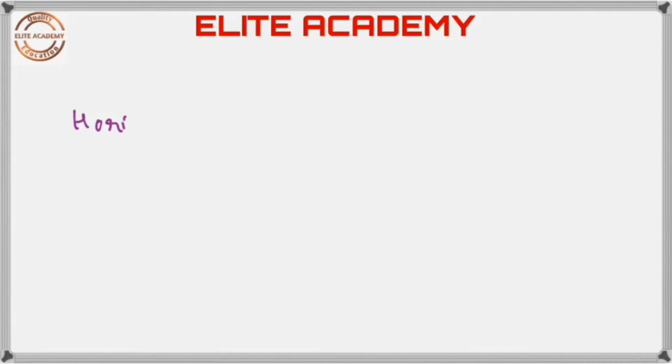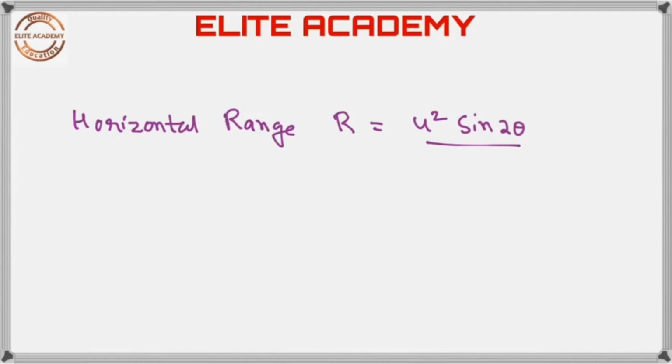Let us find the formulas for horizontal range. The horizontal range is given by R is equal to u square sine 2 theta by g. The time for which the ball remains in air is called time of flight.